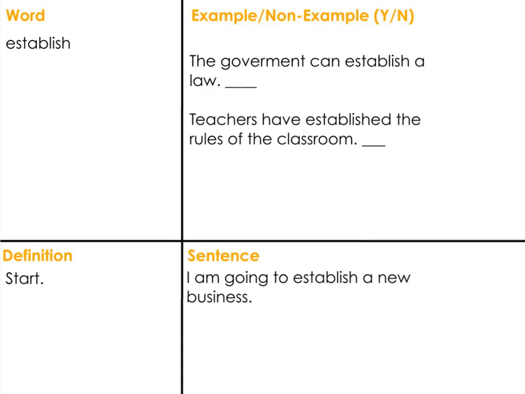Here's the next word. Establish. Establish. Let's say the word 3 times. Establish. Establish. Establish. And the definition is start. Here's a sentence. I am going to establish a new business. So if I open a new restaurant or bookstore, I can say that I established it.